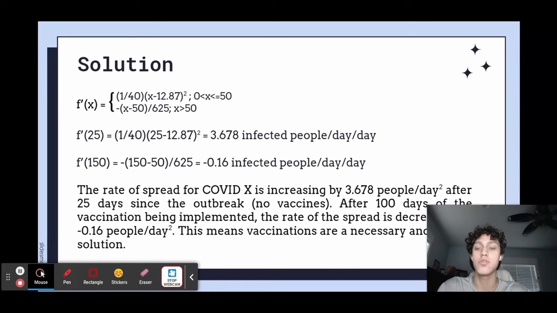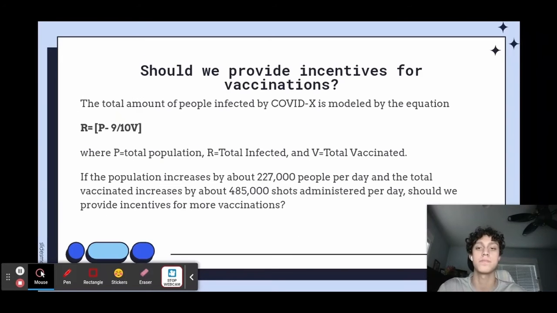When we plug in 25 to f prime of x, we get 3.678 infected people per day per day. When we plug in 150 to f prime, we get negative 0.16 infected people per day per day. So the rate of spread for COVID-X is increasing by 3.678 people per day squared after 25 days since the outbreak, and this is without vaccines. But after 100 days with the vaccine being implemented, the rate of the spread is decreasing by 0.16 people per day squared. This means vaccinations are a necessary solution.